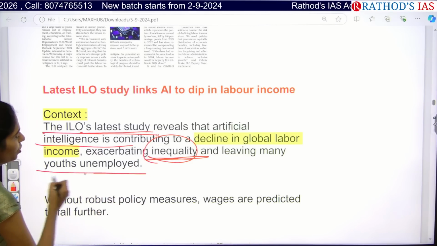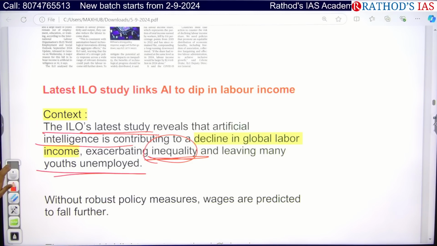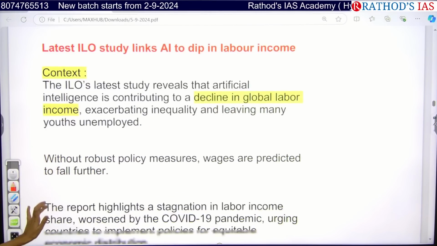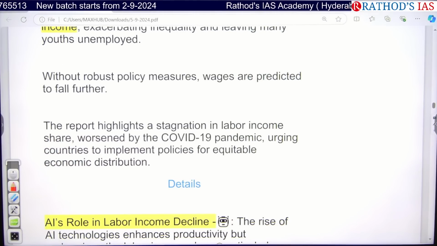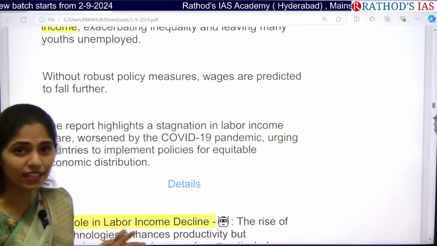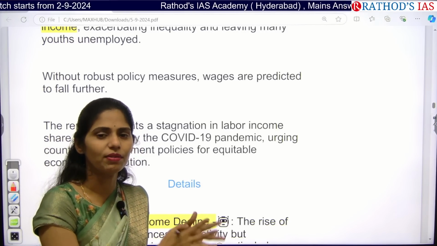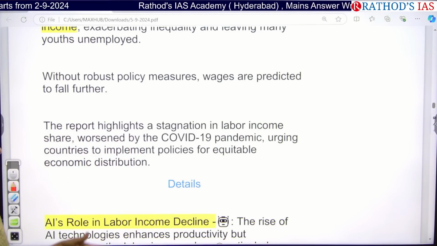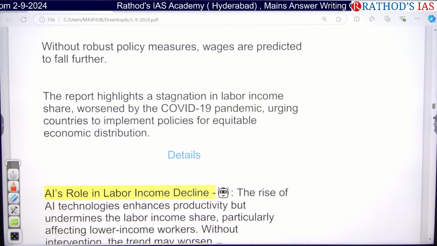Now let us see. Because of the use of AI, it also increases inequality and many youth will become unemployed. So what do we need? We need proper robust policy measures, and we have to focus on predicting wages when we are using this AI. We need a proper study and proper policy so that we can address this problem.